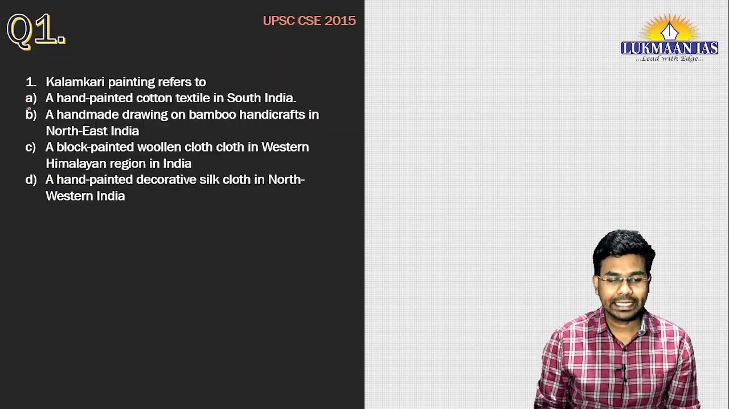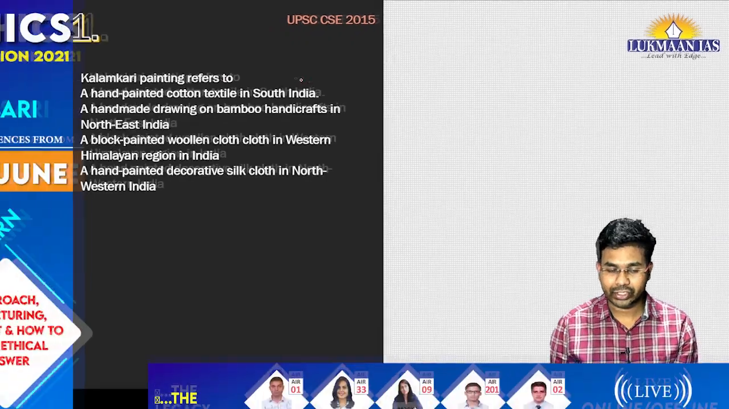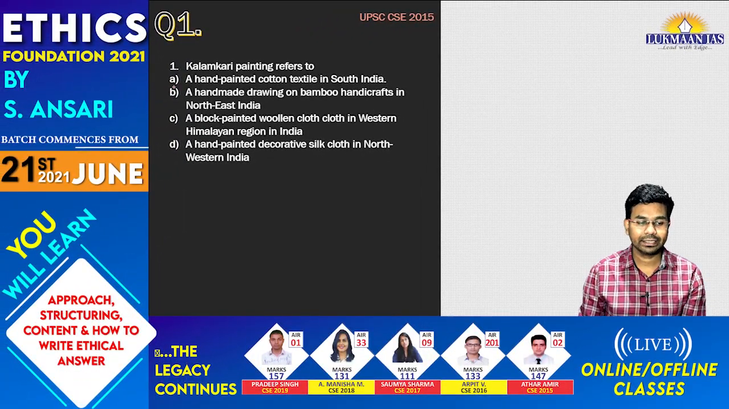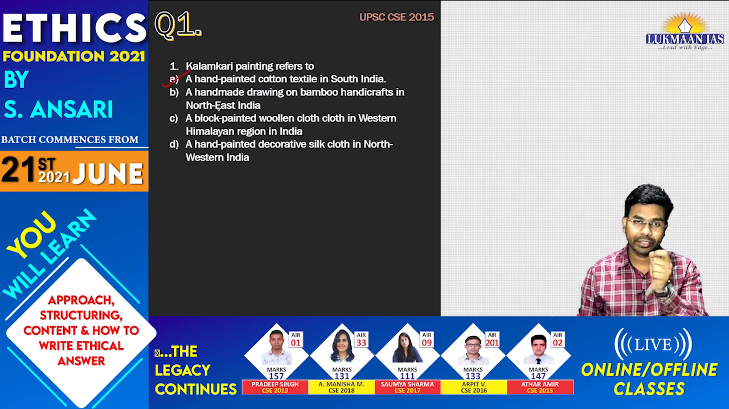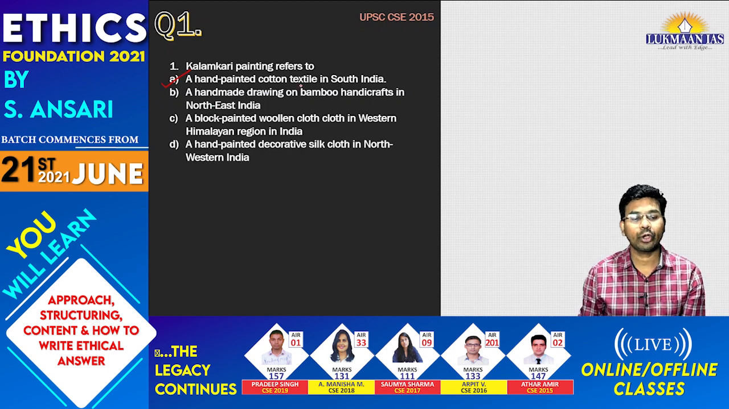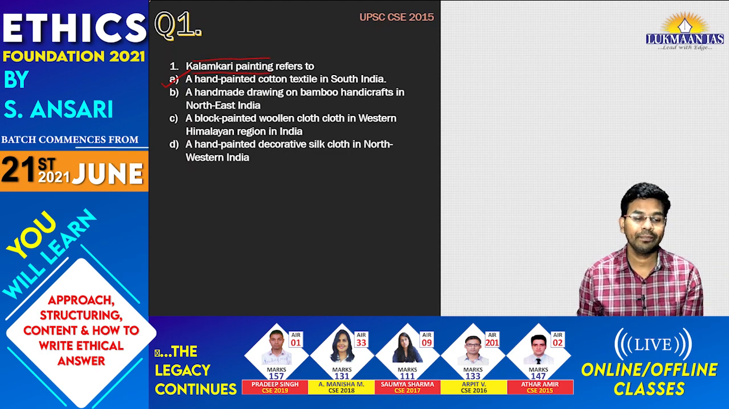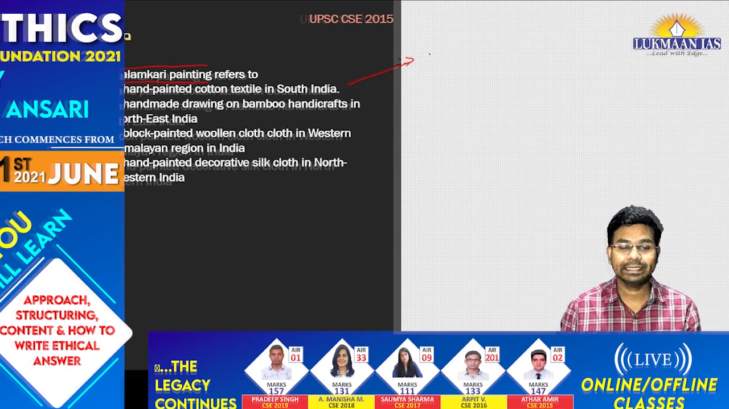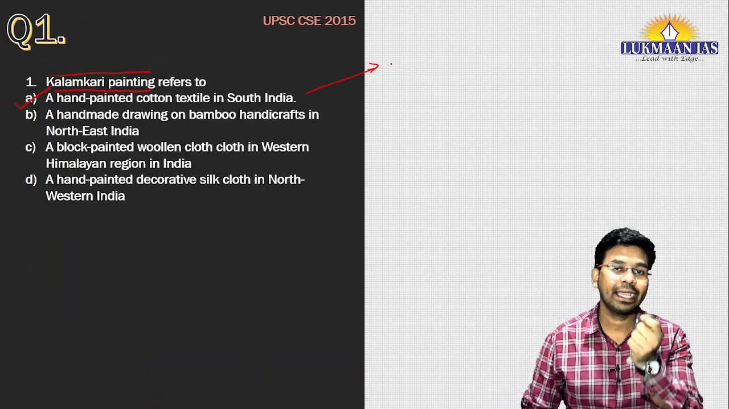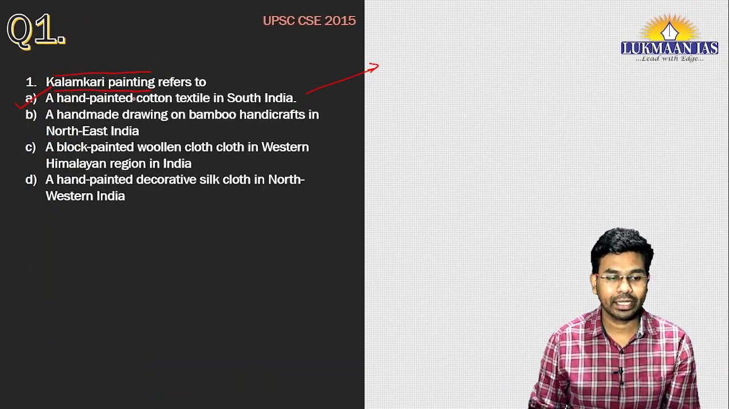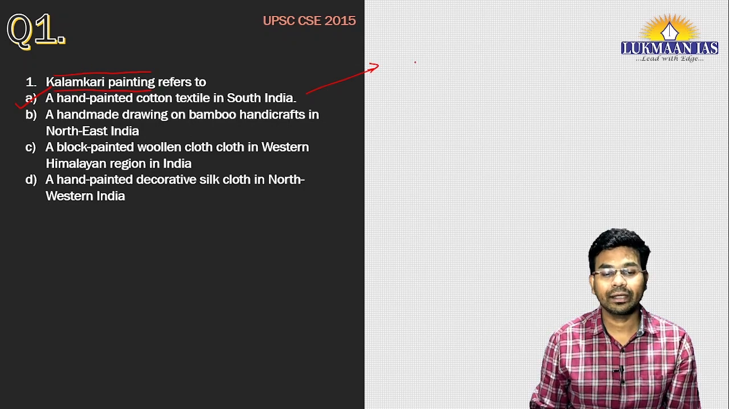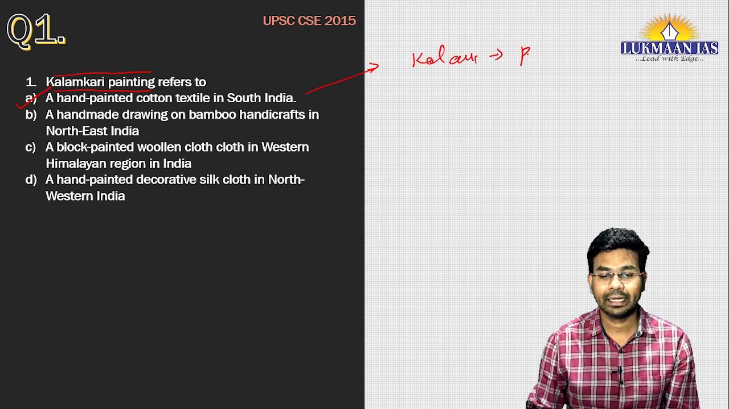The first question reads, Kalamkari painting refers to, they have given four statements. The correct statement is option A, that says a hand painted cotton textile in South India. So Kalamkari painting is one of the painting styles that is practiced in the state of Telangana and Andhra Pradesh in South India. In Kalamkari, the word kalam means pen, and kari means craftsmanship.